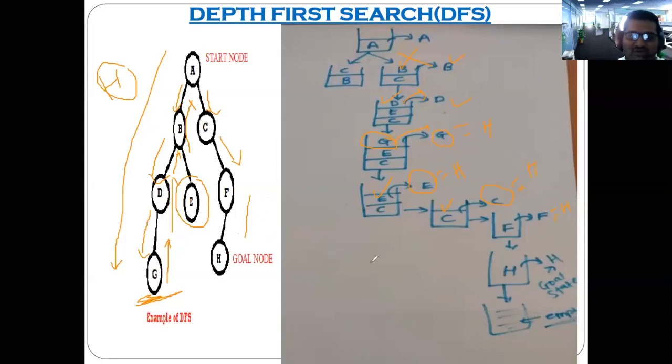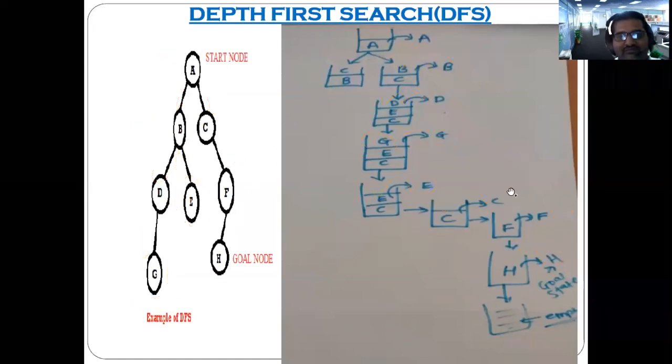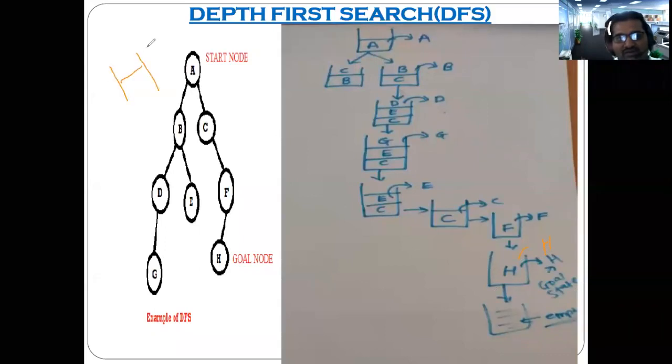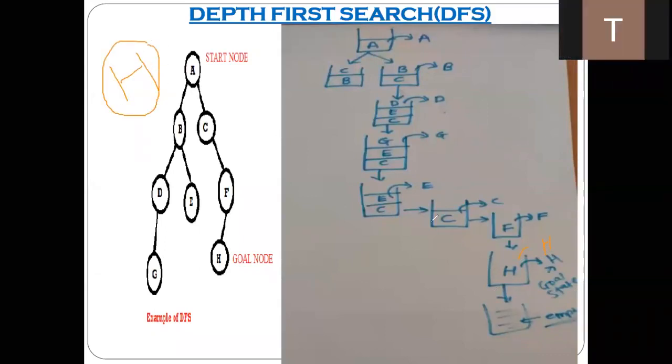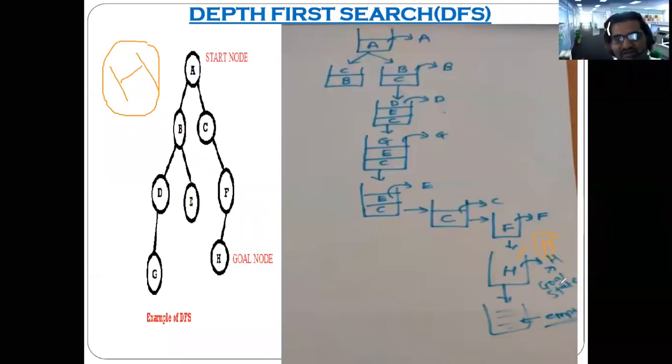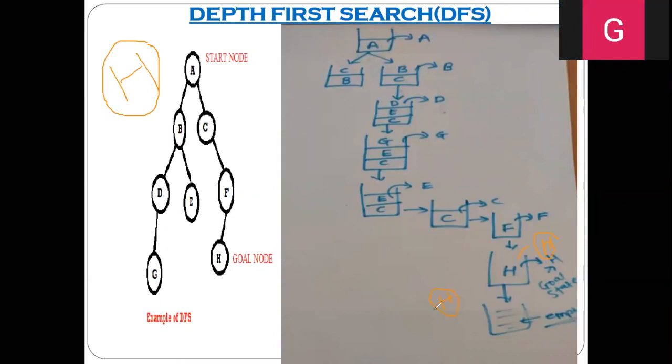You now push the last node on the stack, H. Then you remove it from the stack and check whether it is the goal node. Lastly, when you remove H from the stack, you will find that it is our goal node, which in the given state was H. H is the same node that the AI agent is trying to reach.